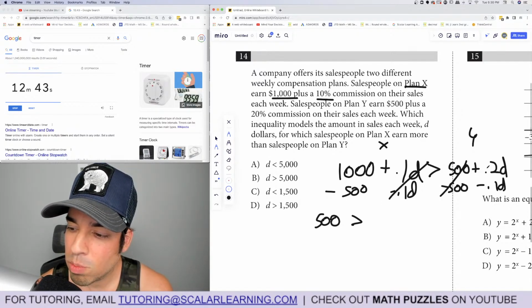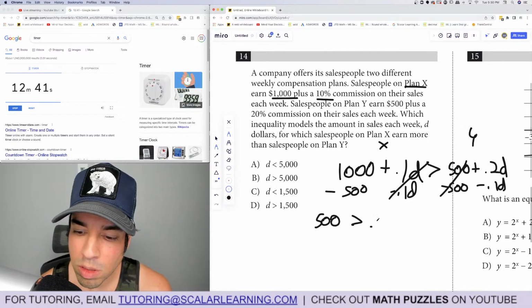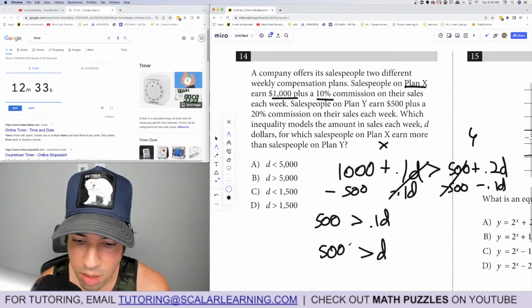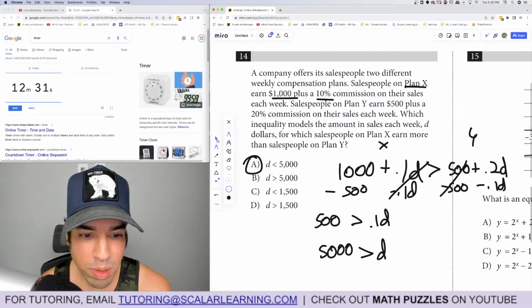Is greater than 0.2 minus 0.1 is 0.1D. And then I have to divide both sides by 0.1. It's dividing by positives, so chill, because we don't have to flip anything. So it's D is less than 5,000. And they just have it flipped the other way, but it's the same thing.